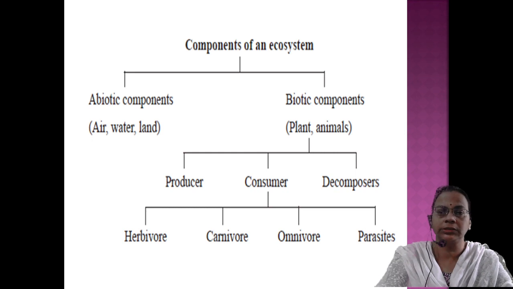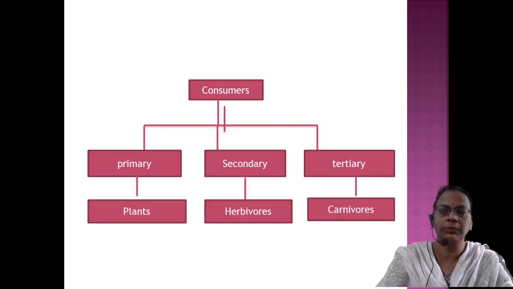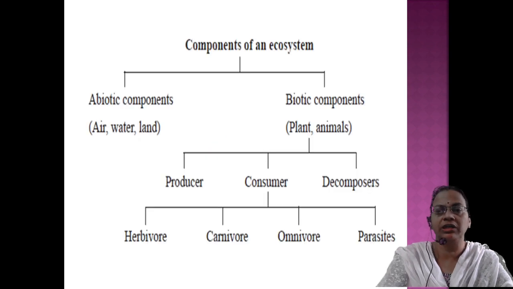Then endoparasites. Endoparasites means inside the body. If the organisms are living inside, then they are called endoparasites. That is tapeworm, hookworm, then pinworm. All these categories come under parasitic animals. Now we will move on to the classification based on the consumers. One more topic we left, that is decomposers. The third level of feeding habit or mode of nutrition is decomposers.